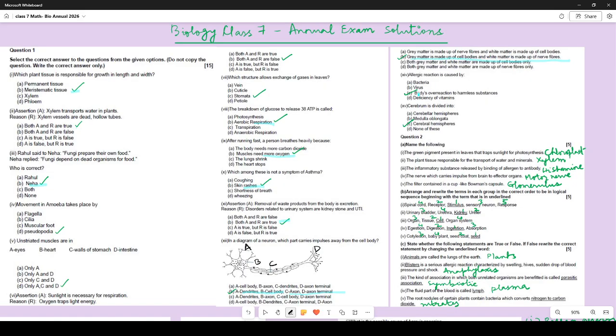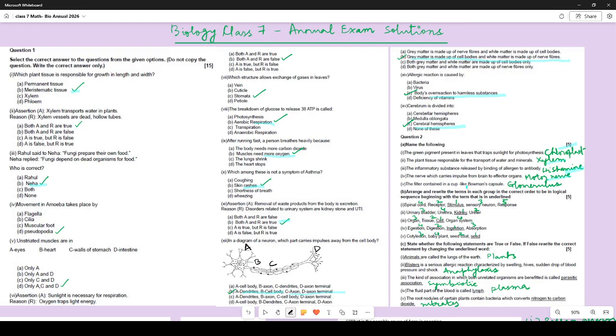Allergic reaction is caused by body's overreaction to harmless substances. Cerebrum is divided into cerebral hemispheres. Some of you have written cerebellar hemispheres, which is incorrect. Now let us take up the names. The green pigment present in the leaves, chloroplast. The plant tissue responsible for transport of water and minerals, xylem. The inflammatory substance released by binding of allergen to antibody, histamine. The nerve which carries impulse from brain to effector, remember, it is the motor nerve.